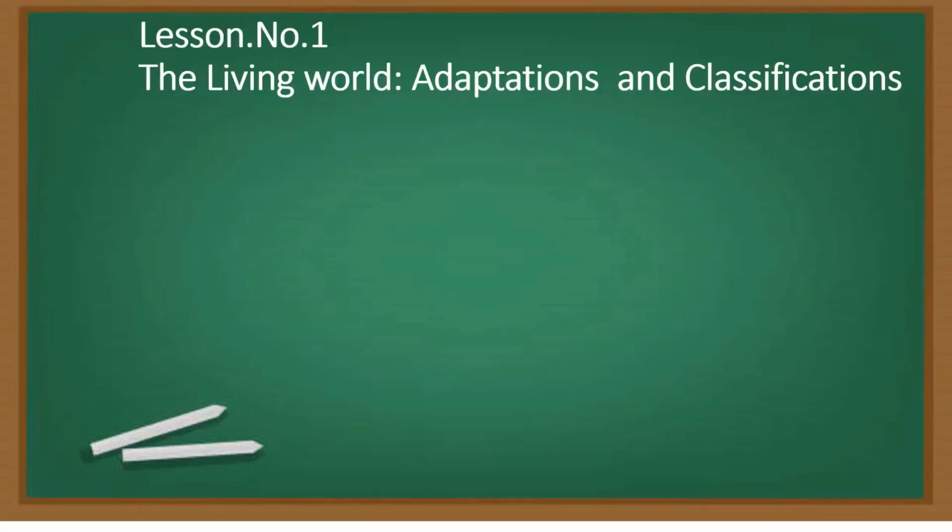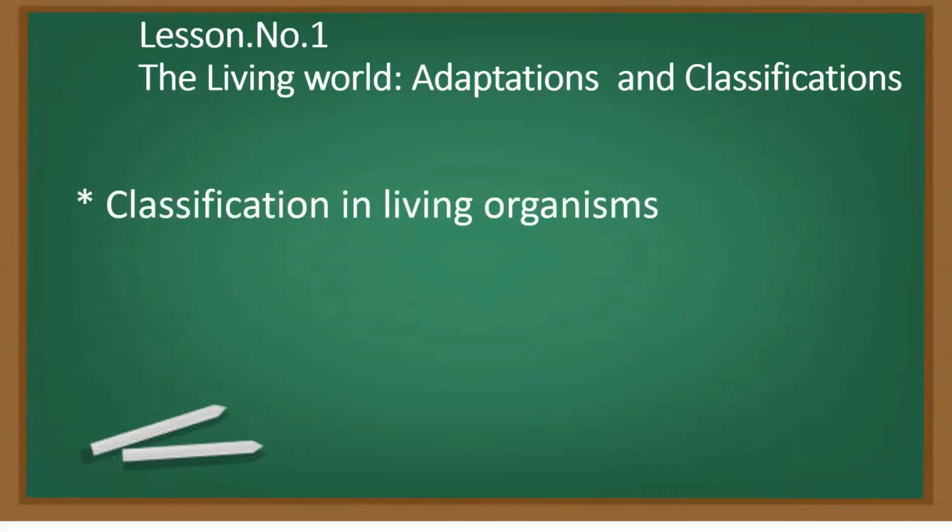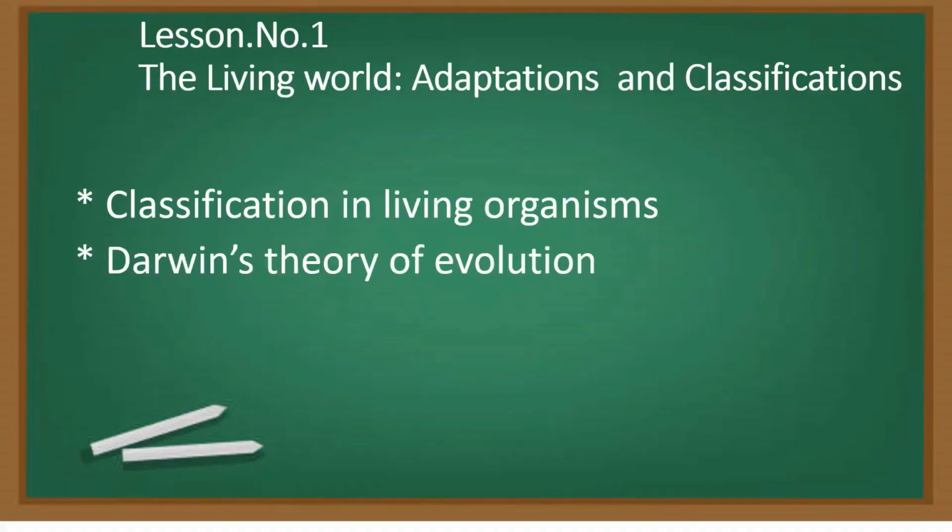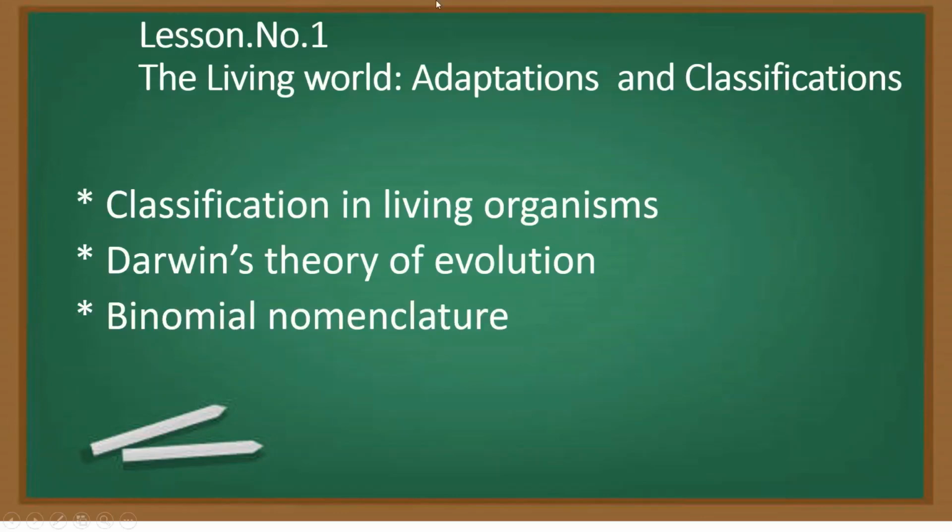Good morning, children. Science, lesson number 1, the living world, adaptations and classifications. Children, so far we learned adaptations in plants and animals of various regions. Today we are going to learn 3 topics: classification in living organisms, Darwin's theory of evolution, and binomial nomenclature. Now let us see classification in living organisms.